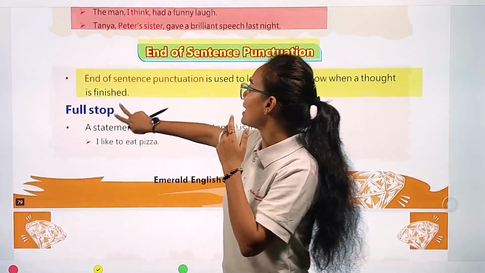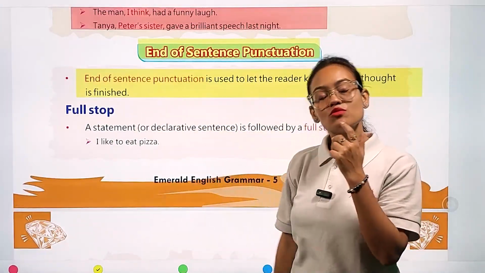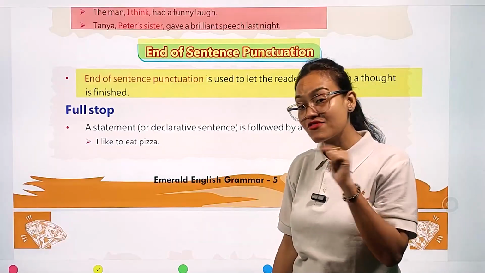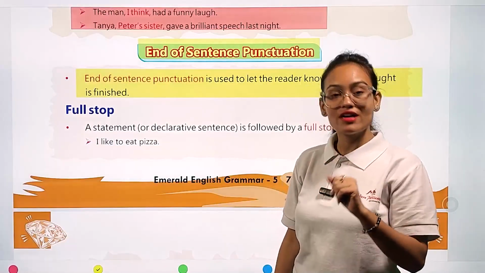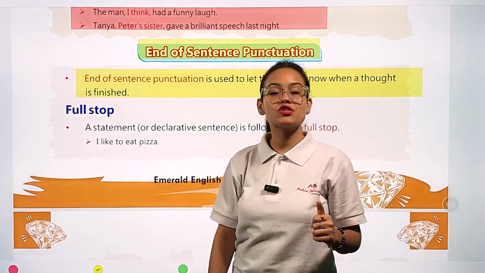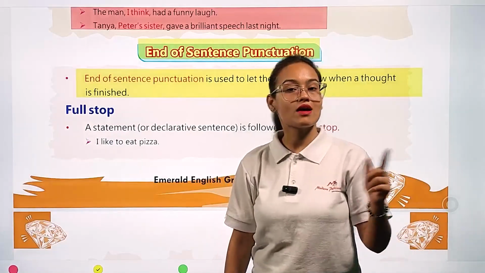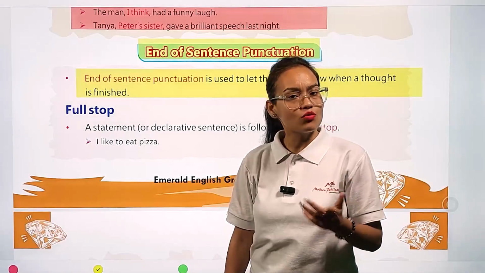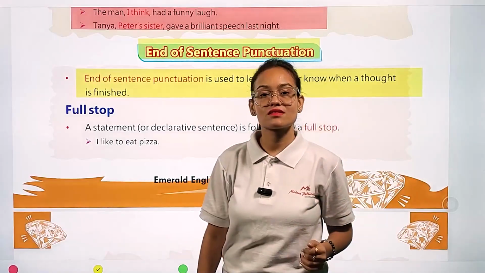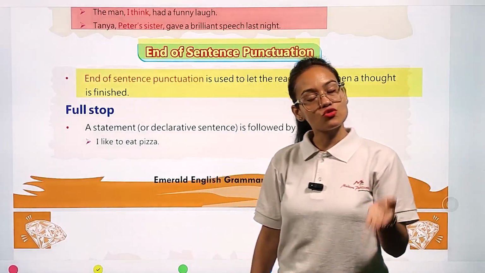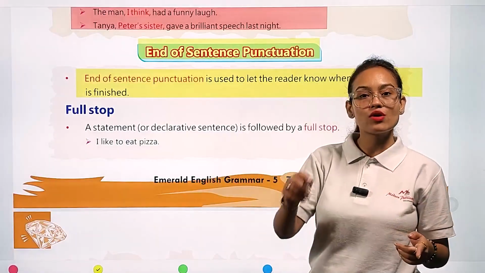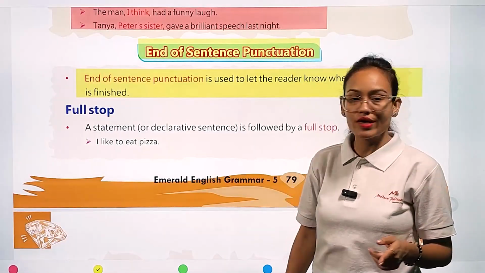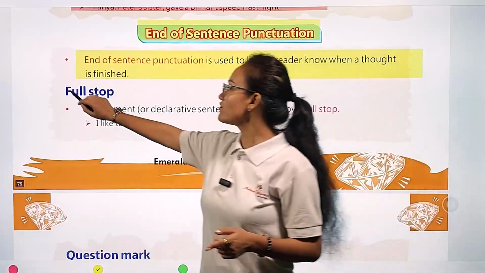In end of sentence punctuation, the most common is the full stop, and after that the question mark. Because a full stop we put in affirmative sentences as well as negative sentences. But what about interrogative sentences? In interrogative sentences we are going to put a question mark. So here we are going to see the full stop first.